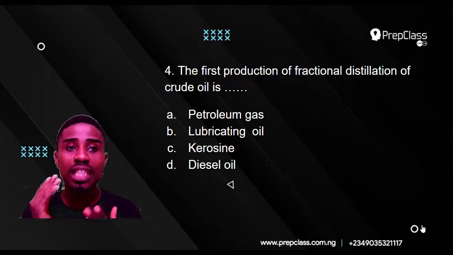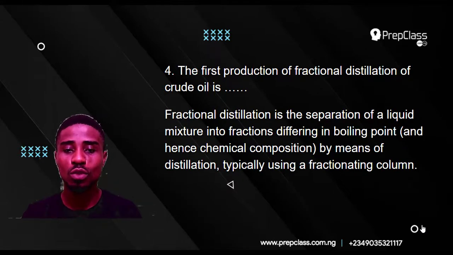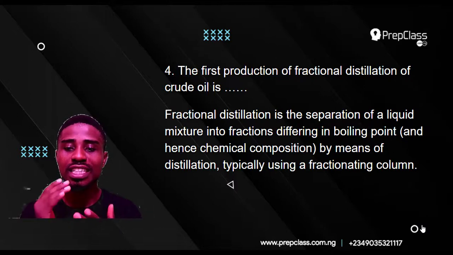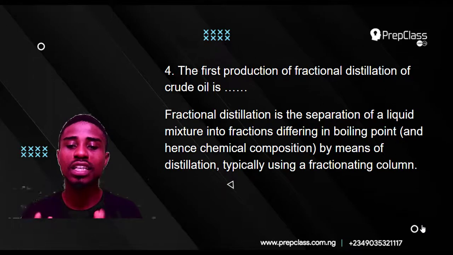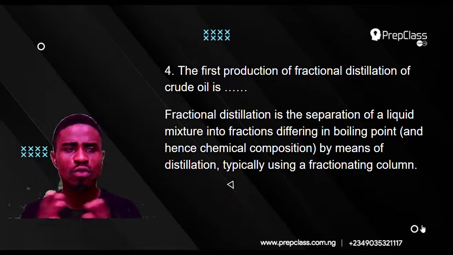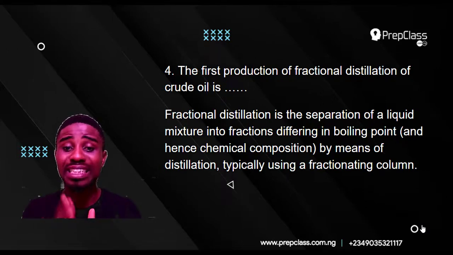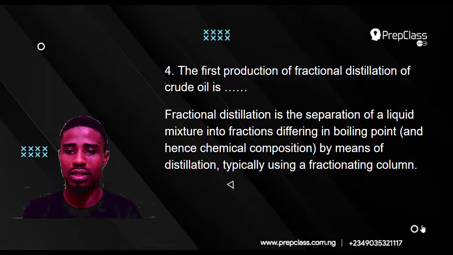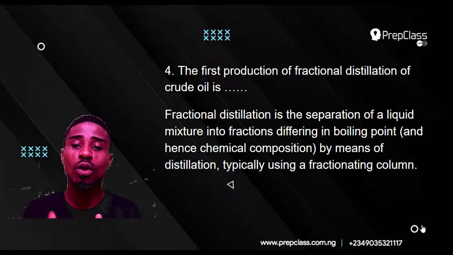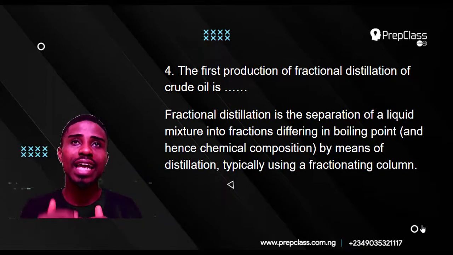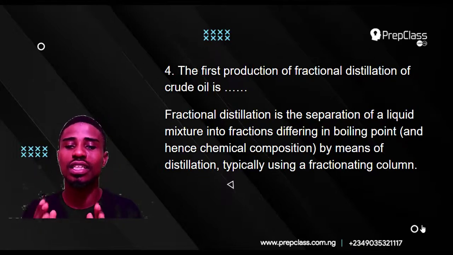First, we need to know the definition of fractional distillation. Fractional distillation is the separation of a liquid mixture into fractions differing in their boiling points by means of distillation, typically using a fractionating column. So in fractional distillation, we use a fractionating column to separate a mixture by the difference of their boiling points. The one with the lowest boiling point goes out first, followed by the one with the next higher one, till the mixture is totally separated.